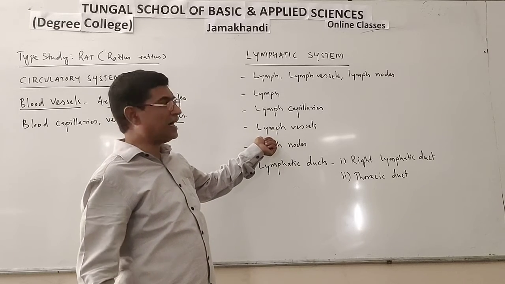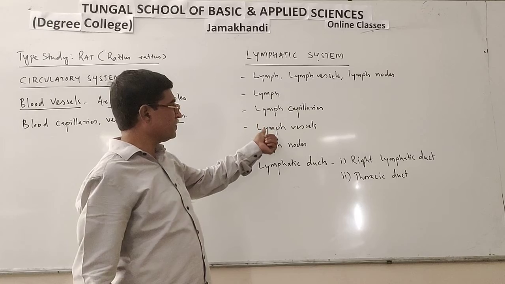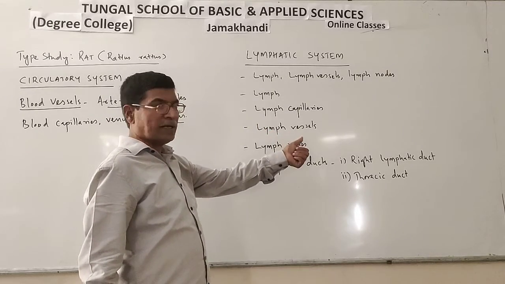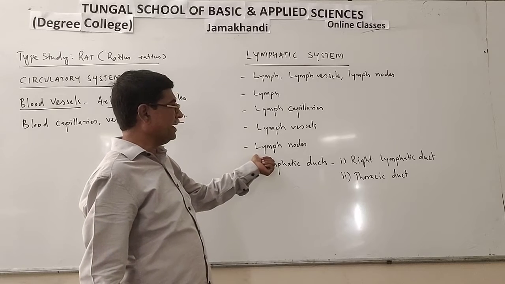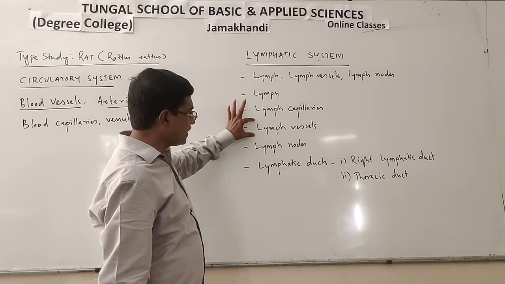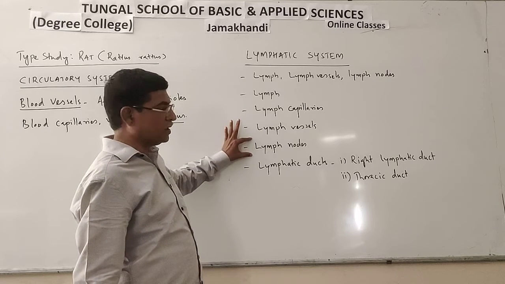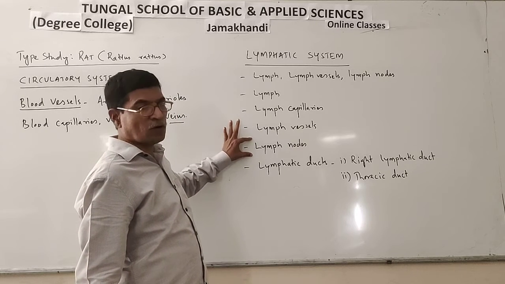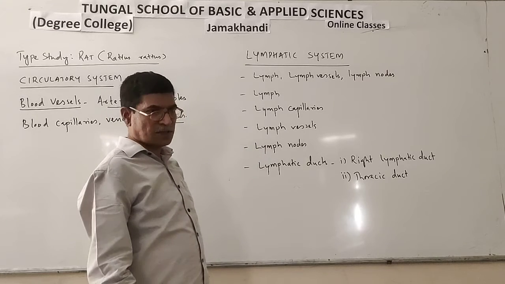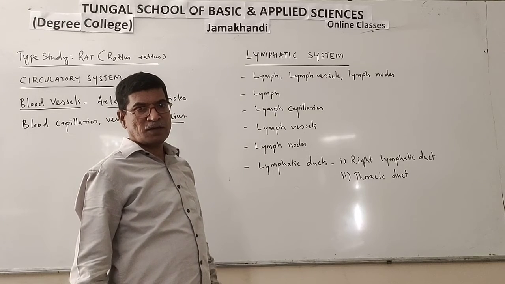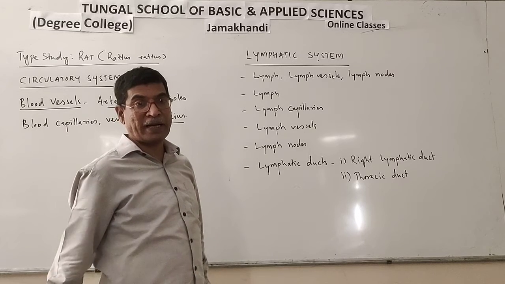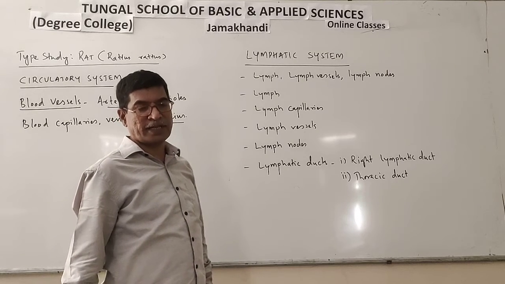Several lymph capillaries together form lymph vessels. Lymph vessels are larger than lymph capillaries. Several lymph vessels together form the lymph ducts. Lymph vessels also have, here and there, some nodal parts called lymph nodes. In lymph nodes, germs and foreign bodies are entrapped by lymphocytes.